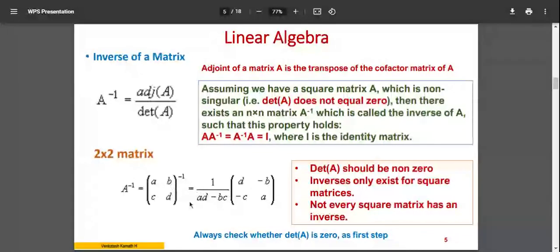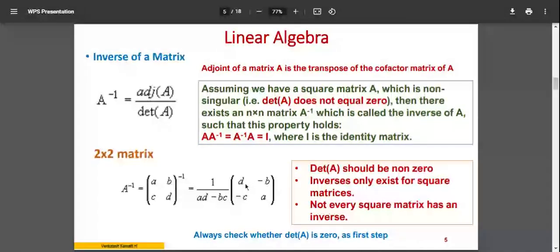So that's a determinant, and the matrix that you get, which is the transpose of the cofactor, how it is written, just observe it. A and D are reversed, the diagonal elements. The non-diagonal elements C and B are given a negative sign, that is minus B and minus C, right?